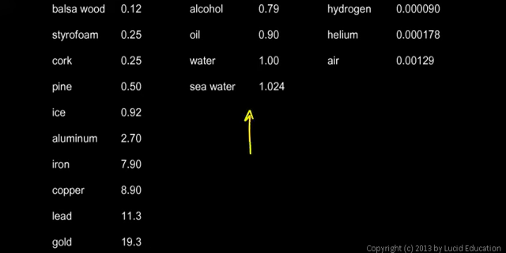In the middle column here are some liquids. Notice that alcohol and oil are less dense than water, so they will float on the top of water. If you ever spilled some oil, say spill some cooking oil in the sink or something like that, it floats on the top of the water.